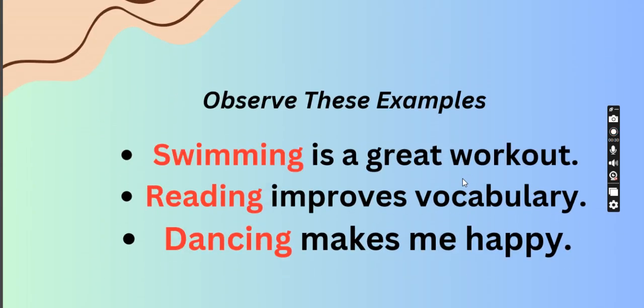What is a gerund? Now observe this example. Swimming is a great workout, reading improves vocabulary, dancing makes me happy. Now all these words, swimming, reading, dancing, you can notice end in ing, but are placed at the very first of the sentence. So these words, swimming, reading, dancing, ending in ing, are known as gerunds. They act like nouns in the sentence but appear as verbs.